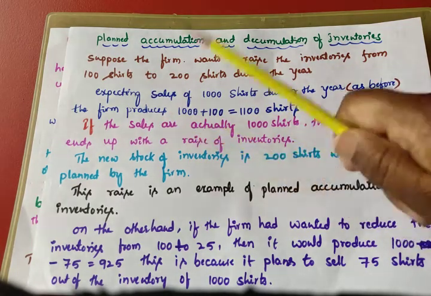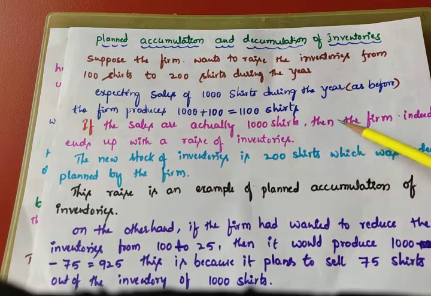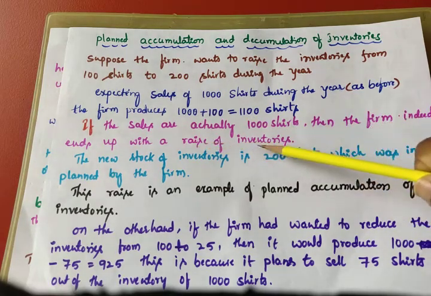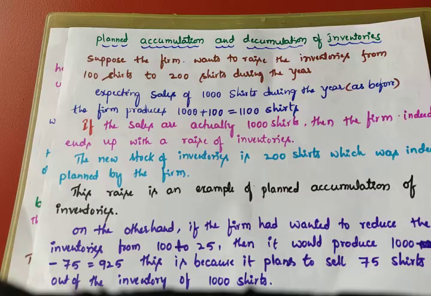If the sales are actually 1000 shirts, then the firm indeed ends up with a rise of inventories. Only if sales are actually 1000 shirts can it keep 200 shirts as inventory.